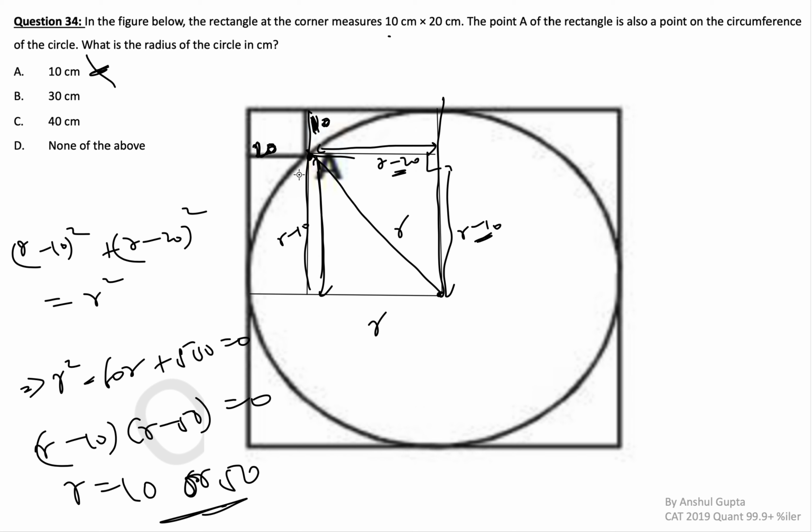No. Why? Because this is r minus 10, right? That means r has to be greater than or equal to 10. Otherwise, this circle would collapse. Basically, there would not be an outside rectangle which can satisfy all these conditions. So r has to be 50. So our answer here will be none of the above. And that concludes our mock test.